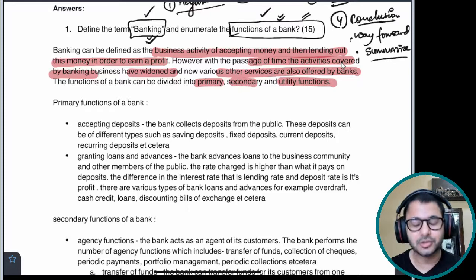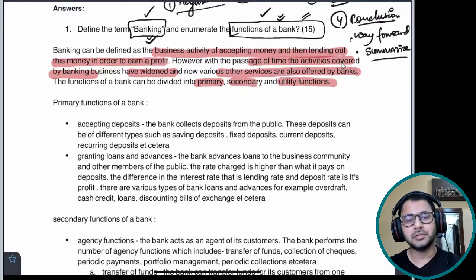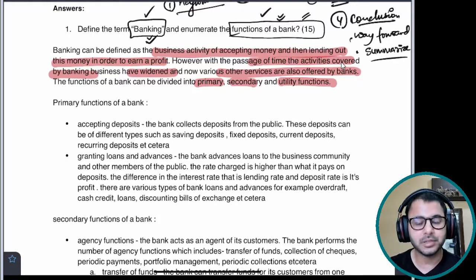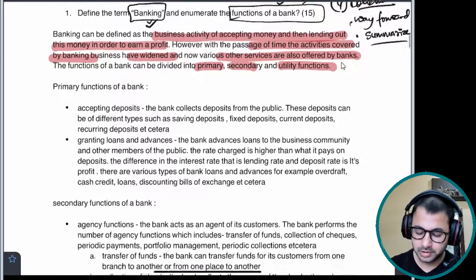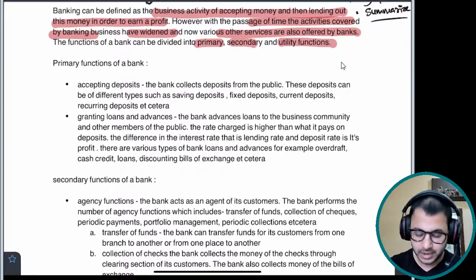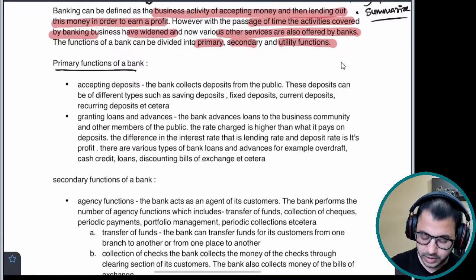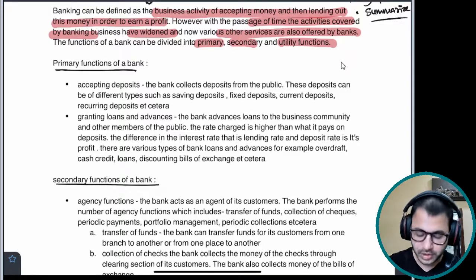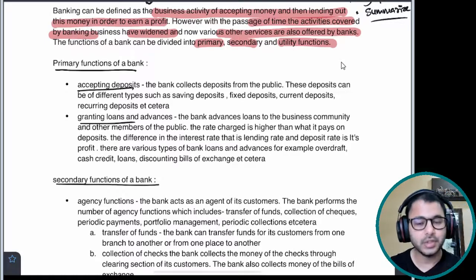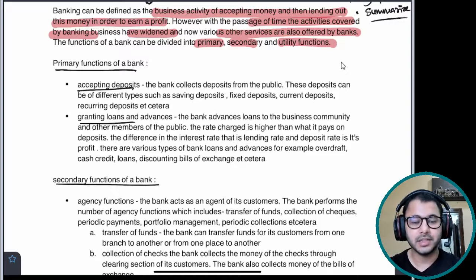We've structured our answer in the introduction itself by saying that the functions of bank can be divided into three parts: primary, secondary, and utility functions. And now we jump directly into them. What is the primary function? Accepting deposits, granting loans and advances. And then we explain the bank collects deposits from the public. These deposits can be of different types, such as savings, fixed, current, recurring, etc. Accepting deposits, granting loans, different types of loans granted to different kinds of people.